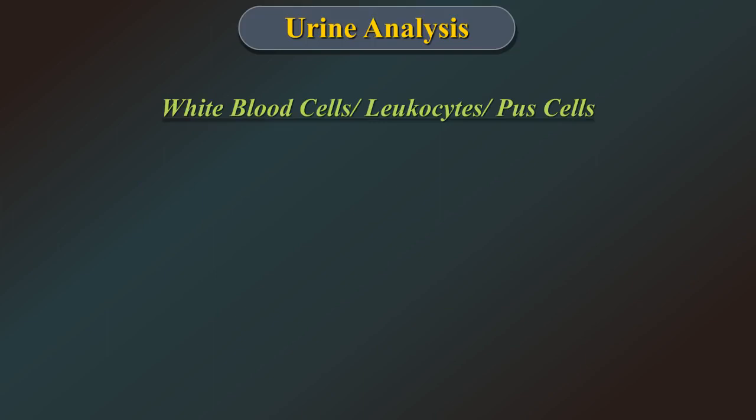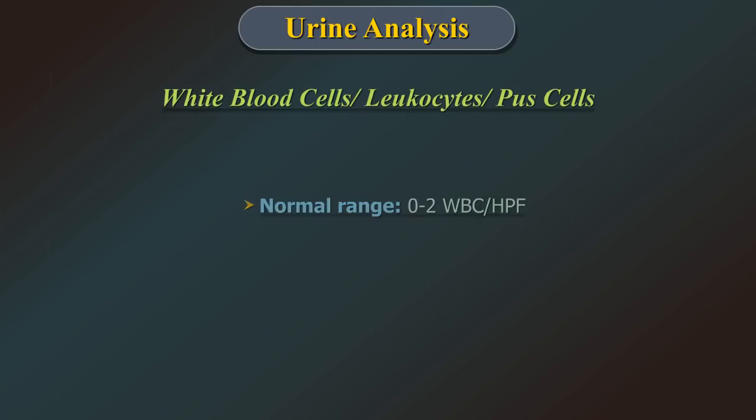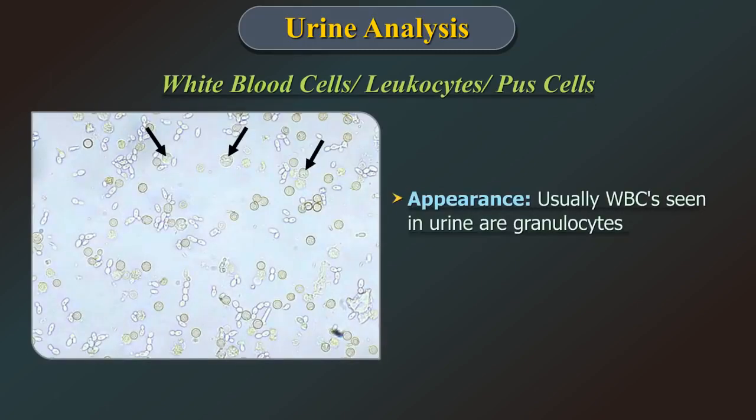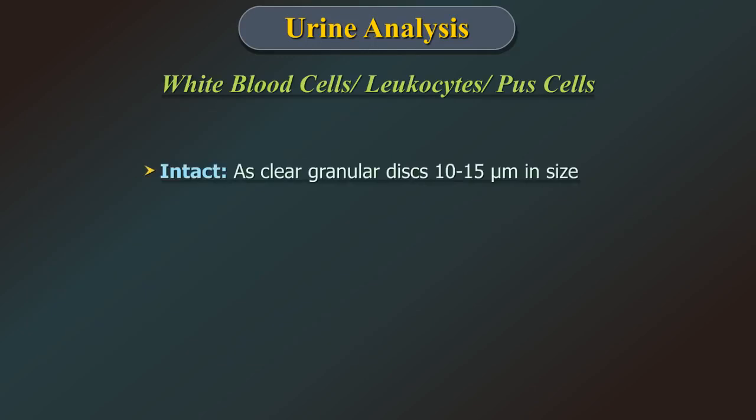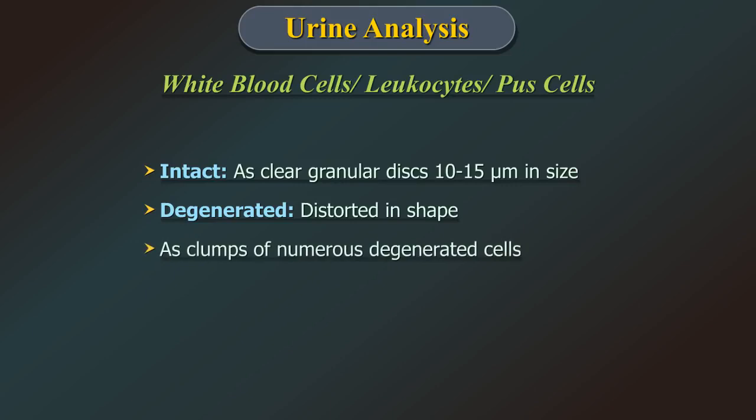White blood cells or leukocytes or pus cells. Normal range being 0 to 2 white blood cells per high power field. Appearance. Usually, the white blood cells seen in urine are granulocytes. These may be seen as intact or as clear granular discs 10 to 15 micron in size, degenerated or distorted in shape, or as clumps of numerous degenerated cells.